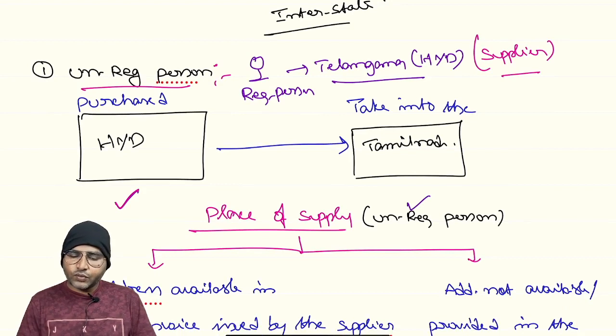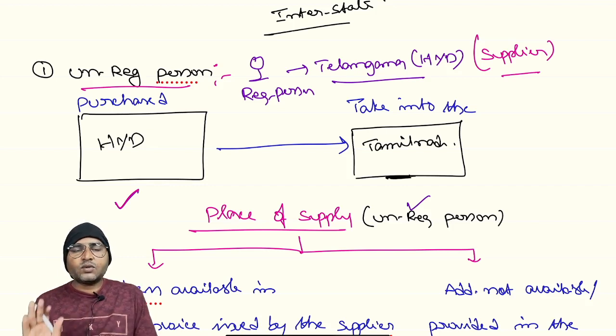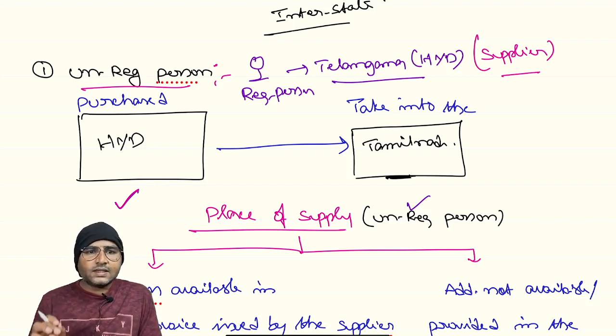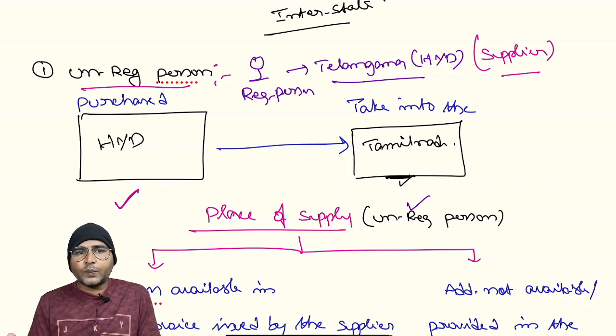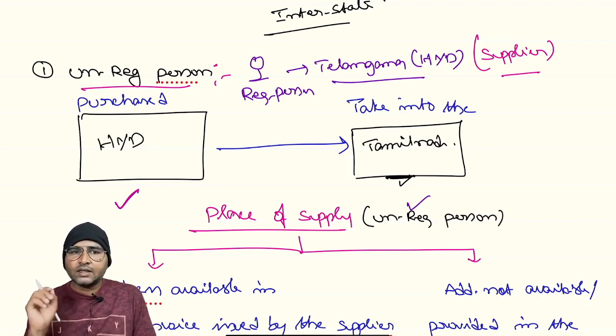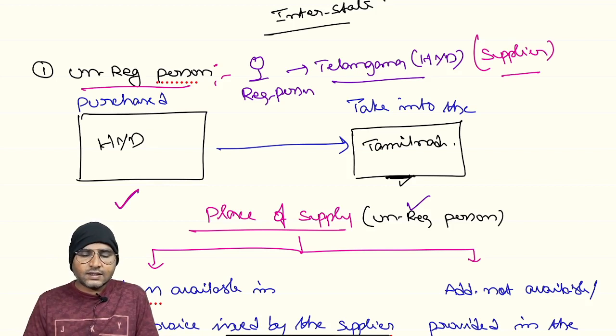Now in the given situation, the unregistered person who purchased the goods is actually located in Tamil Nadu, no? Suppose he provided an Aadhaar card, voter ID, or other address details, then the place of supply will become Tamil Nadu. Suppose the Tamil Nadu person is not willing to provide any address details to the supplier located in Telangana. In such a situation, the place of supply will be Telangana. Are you clear with this?